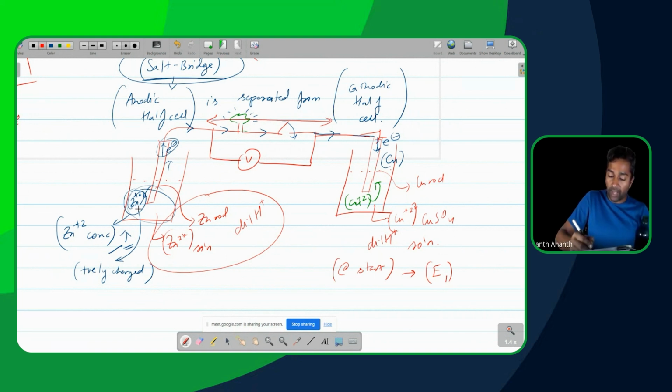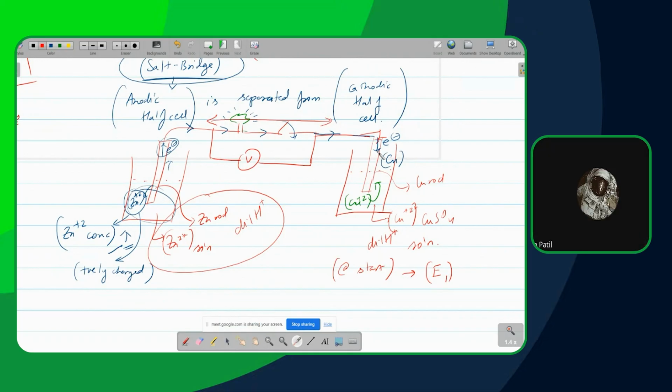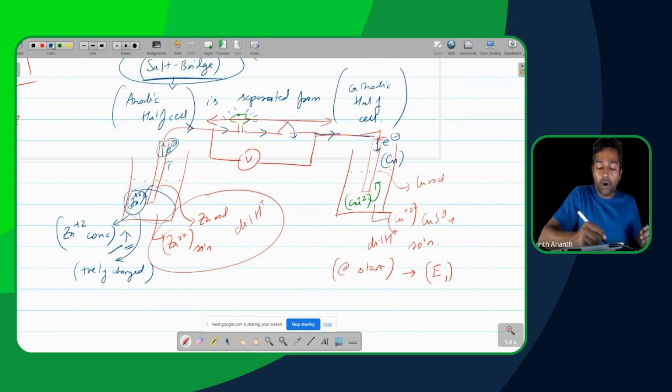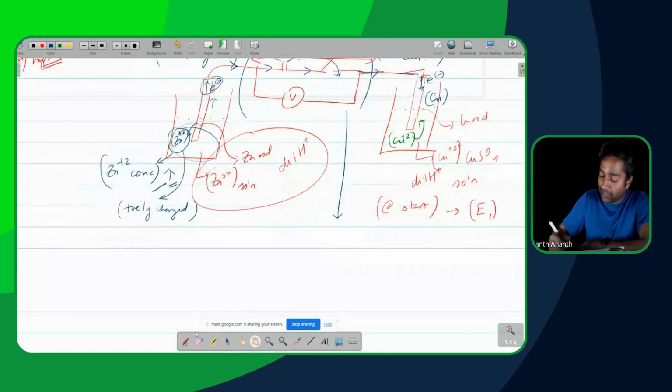My zinc 2 plus will get accumulated on this side, correct? So on this side zinc 2 plus will keep getting accumulated. Positive charge keeps increasing. That will pull back the electrons to some extent, correct? So what is this voltage really measuring? It is measuring how easily the electrons are moving from one end to the other. That is what it is measuring, correct? Yes. So when I say tendency of the reaction to happen, what does that mean?